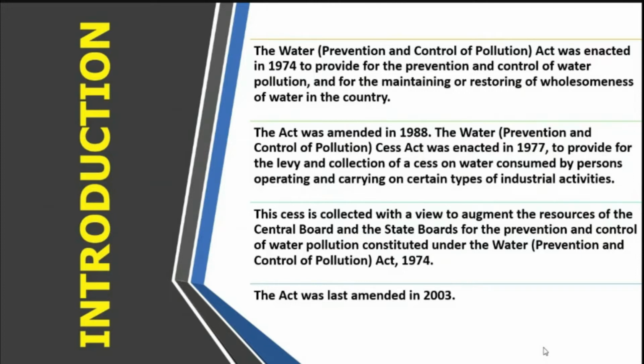So this cess is collected with a view to augment the resources of the central board and state pollution control boards for the prevention and control of water pollution constituted under the Water Prevention and Control of Pollution Act 1974. And at the latest, this act was amended in 2003.